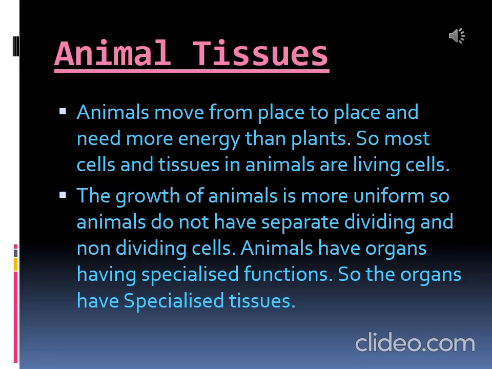Animals have organs having specialized functions. Different tissues combine to form the organs which perform specialized functions. So, the organs have specialized tissues. That's why animal tissues are different from plant tissues.